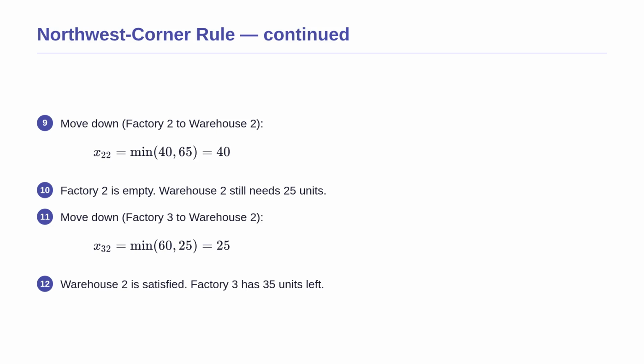Factory 2 has 40 units in stock, and warehouse 2 still needs 65. We ship all 40 units from the second factory. Factory 2 is now empty, leaving warehouse 2 still short by 25 units. We move down again to factory 3, which has a large stock of 60 units. We ship exactly 25 units to finally close out warehouse 2's demand. Warehouse 2 is now fully satisfied, leaving factory 3 with 35 units remaining.